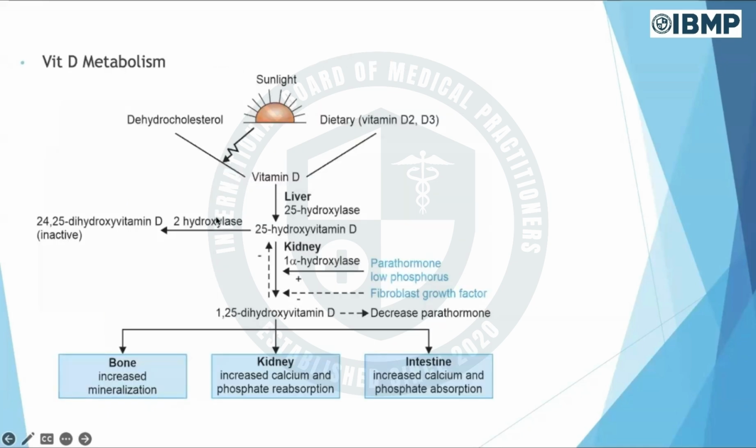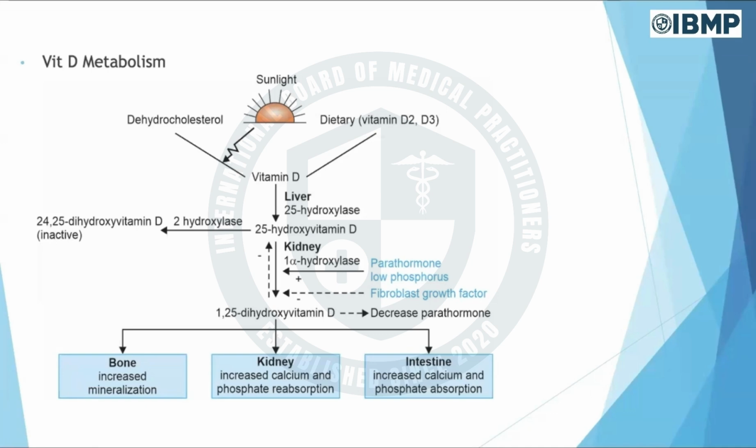Now this is the most important mechanism around which the whole class will revolve. Whenever we ask in which population you see the features of vitamin D problem, we all know the ones who follow the purdah system, or who wear hijab or burqa.